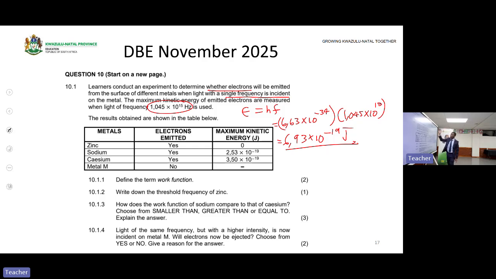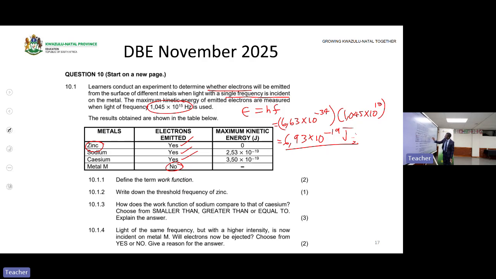the surface. Okay, here are different metals used: sodium, zinc, cesium, and metal M. If the same light is shone on these four metals: zinc, electrons are emitted; sodium, electrons are emitted; cesium, electrons are emitted; but metal M, not emitted. What does that mean? It means that the work function, the required energy, of metal M is greater than what? The energy of light.